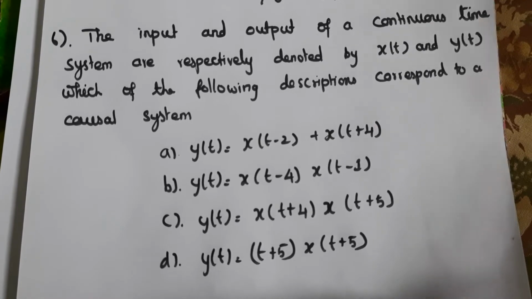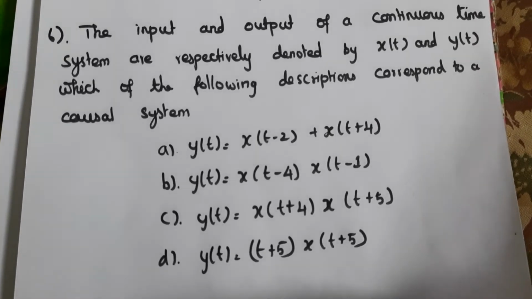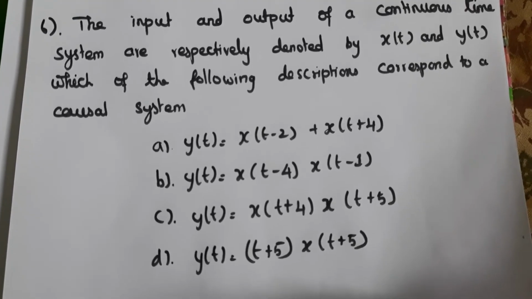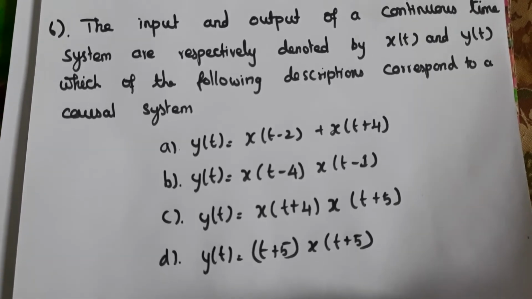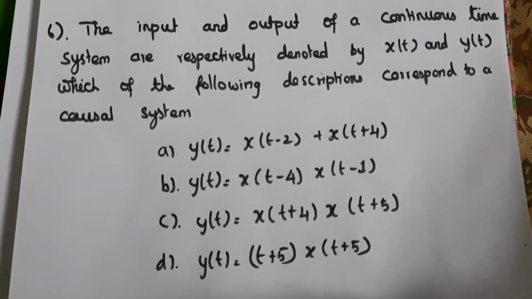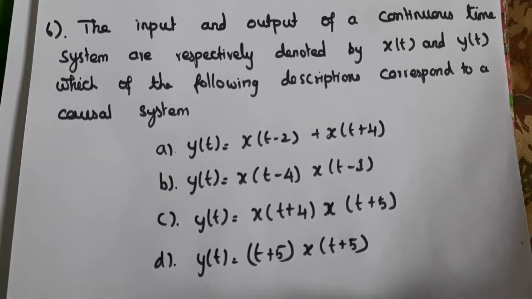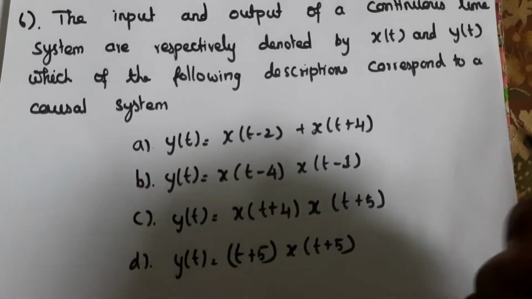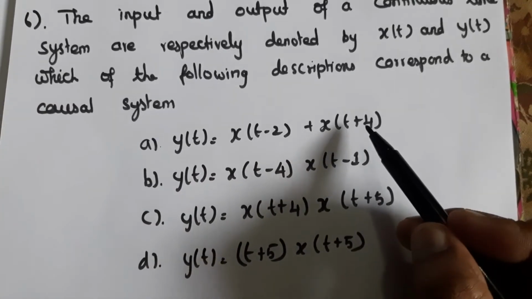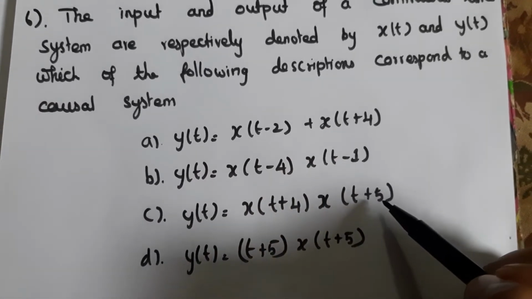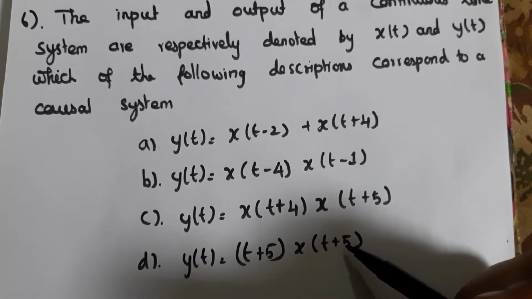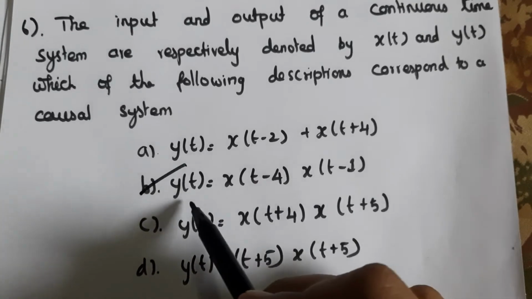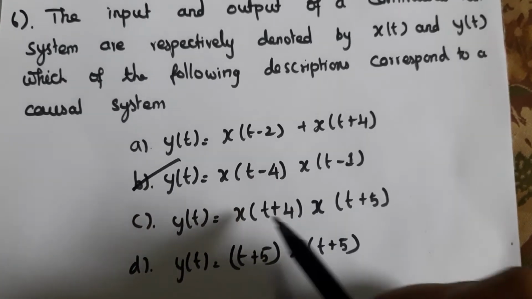Sixth question, the input and output of the continuous time system are respectively denoted by x of t and y of t. Which of the following descriptions corresponds to a causal system? In a causal system, the output is dependent on past and present value only. It does not depend on the future value. So considering this one, the output is dependent on a future value, and this also has a future value. Here also there is a future value. So the answer here is B. The output is dependent on past value only. So here the answer is B.